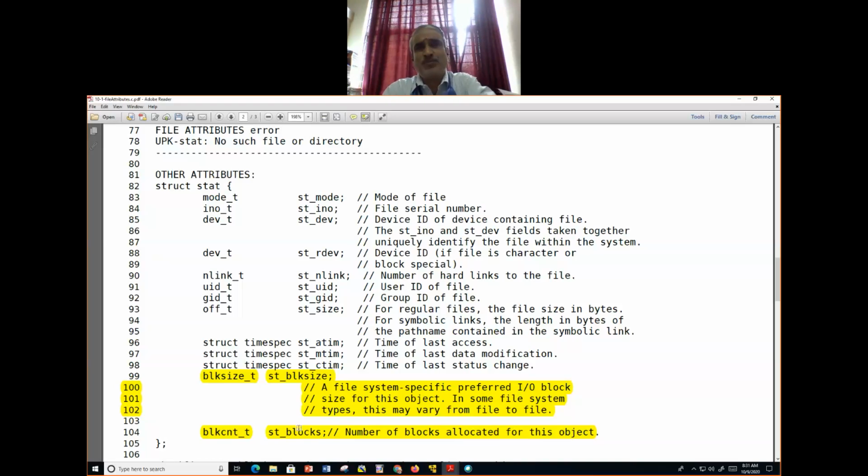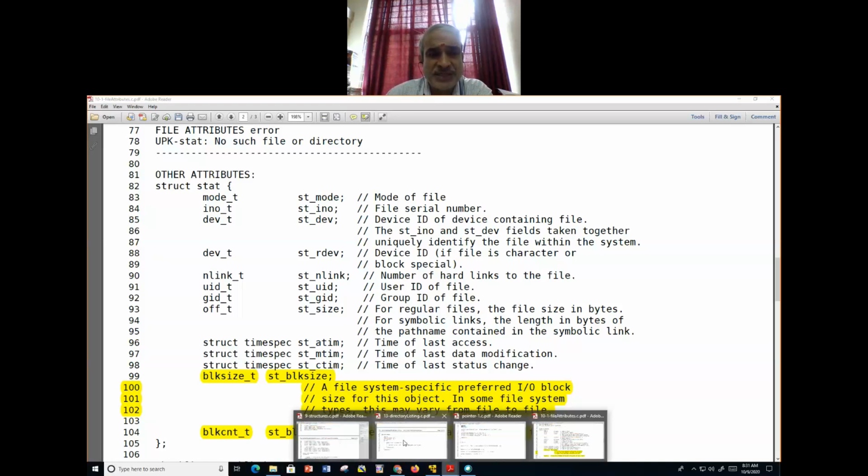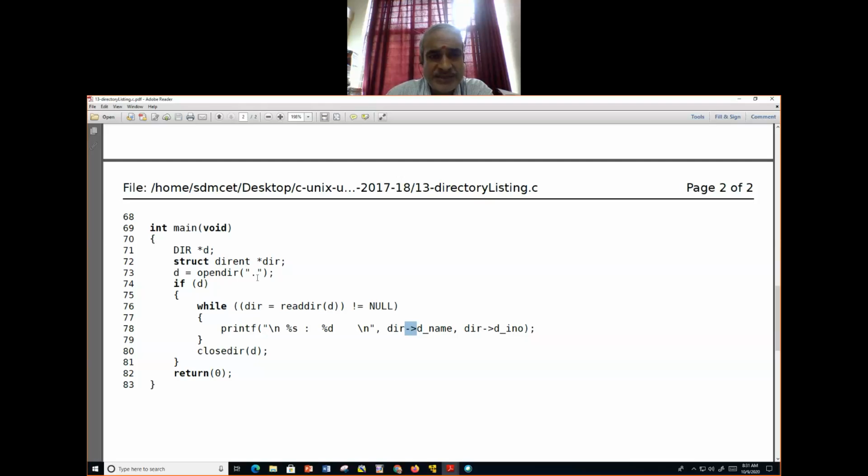There's one more example, pointer to structure. Can we work on pointer to structure? You already worked it out. Pointer to structure is everywhere. For example, look at directory listing. What is this? dir is a pointer to structure only. On the same ground, can you create a structure for books and work on that? Yes, sir. Yeah, that's great.